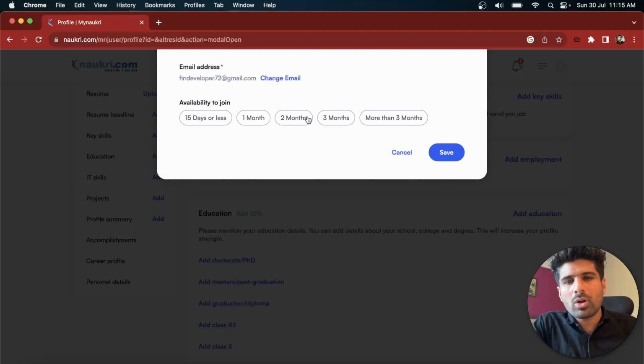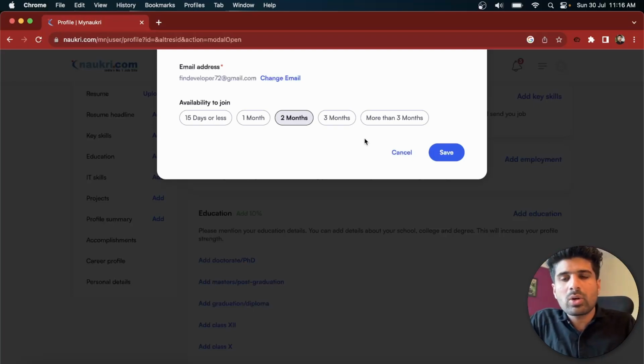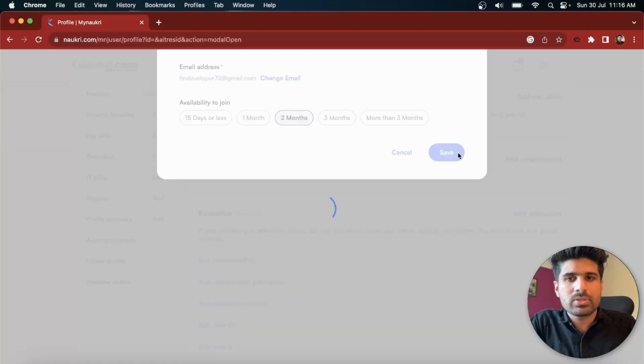So you can always try to put what notice period you have, but if it is negotiable, then put the minimum value, so that the recruiters understand that you are available, because many times the recruiter is hiring for a candidate who is available at that time. They can adjust if you are available after 1 month or 2 months, but 3 months or more would be very difficult for the recruiter in order to select that candidate. So if you have a notice period of 3 months, make sure that you negotiate it down to 2 months or 1 month or less, in order to increase your chance of getting a new job. So just save it.